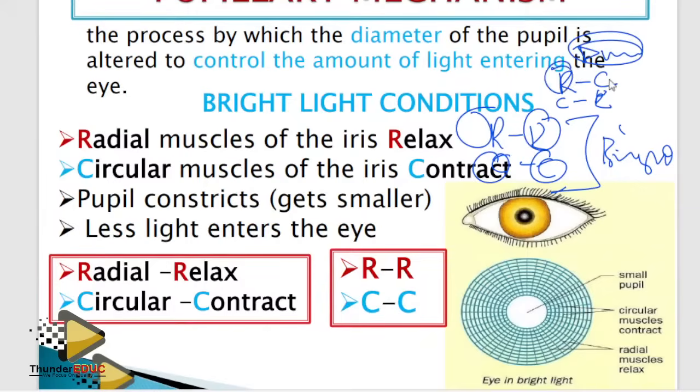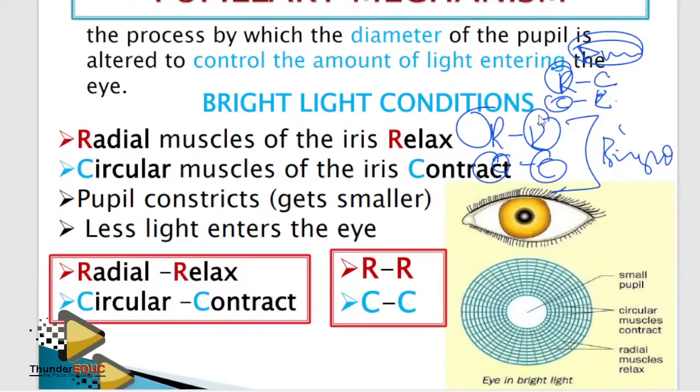Radial muscles contract, circular muscles relax. The diameter of the pupil becomes big, right? Yes, the diameter becomes big. And then what happens? More light will enter the eye. Yeah, that's dim light.